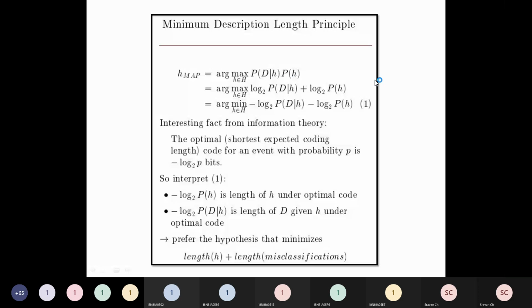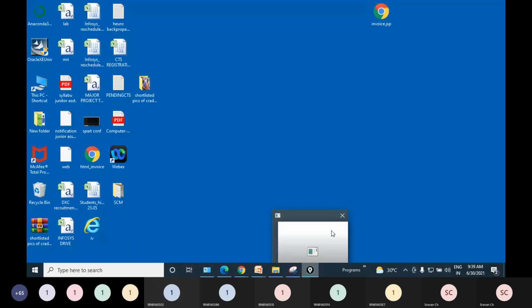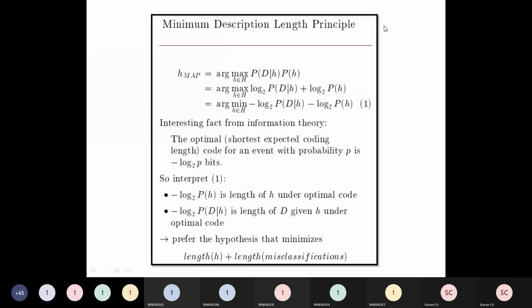Just one second, I'll get my pen. Based on this argmax only, we have another concept called the minimum description length principle.